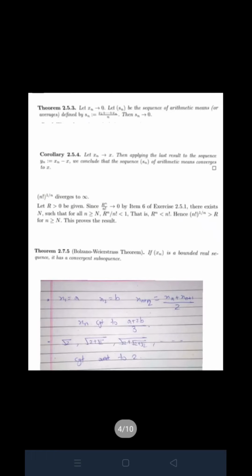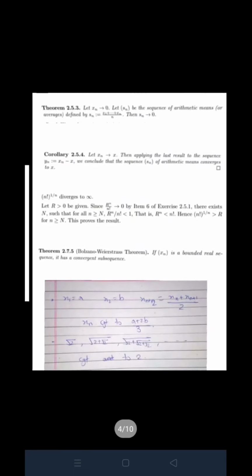Fix a belonging to R, then a raised to n upon n factorial goes to 0. Let xn go to 0, and Sn be the sequence of arithmetic means, then Sn also goes to 0. If xn goes to x, then the sequence of arithmetic means goes to x. N factorial raised to 1 by n diverges to infinity, just like we have seen the last one, a raised to n upon n factorial goes to 0.